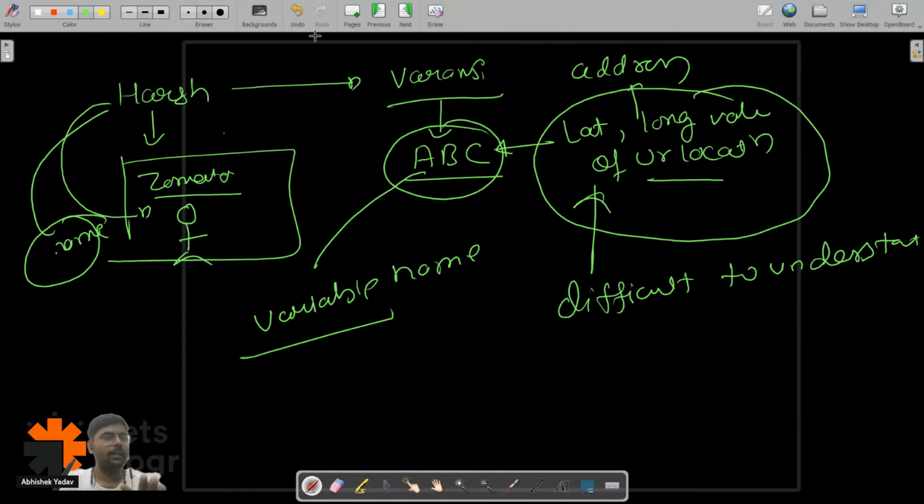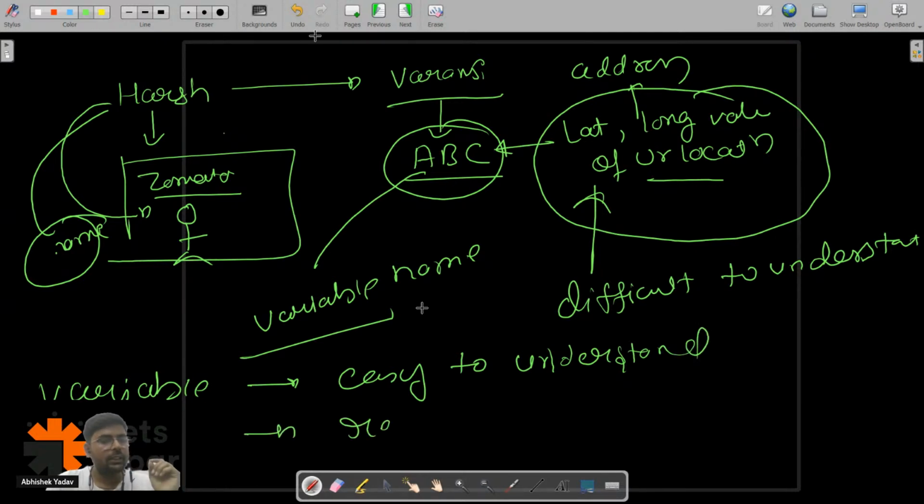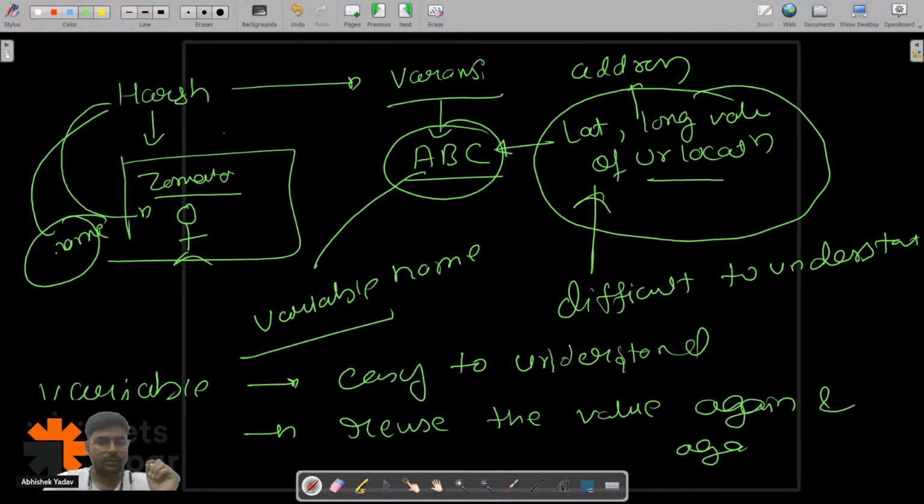But till this point, why are we using a variable? First, the variable name is easy to understand. This is an important point. It is easy to understand by you and by your friends, those who are using your program. The second point is what? You can reuse the value again and again, right? Again and again. Yeah, clear?